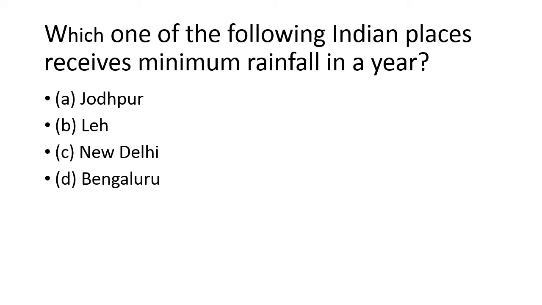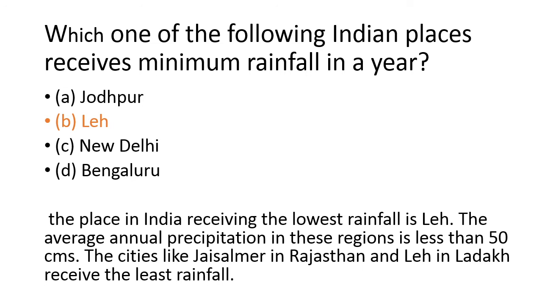Today we are going to cover series 220 general knowledge geography section questions. So let's start. The first question is, which one of the following Indian places receives minimum rainfall in a year? Option A, Jodhpur. Option B, Leh. Option C, New Delhi. Option D, Bengaluru. The answer is Leh. The place in India receiving the lowest rainfall is Leh.